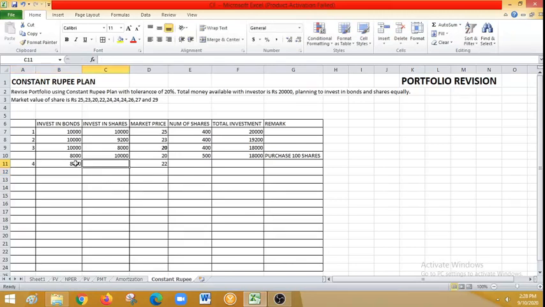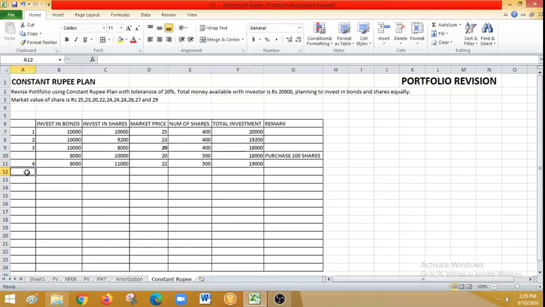Now it is 22. So just see, I have 500 shares, so 22 multiplied by 500. So how much will I be having? 11,000. So equal to investment in bonds plus investment in shares. So it is 19,000 now.